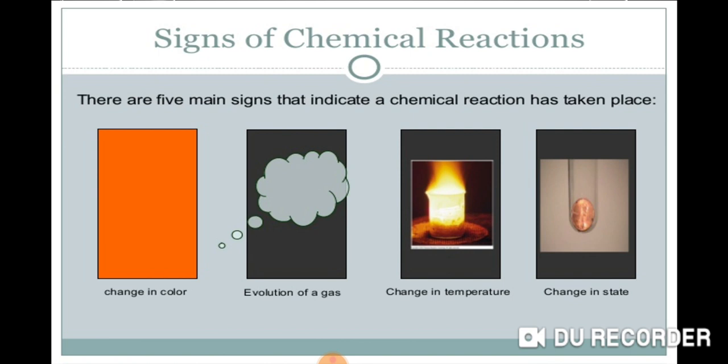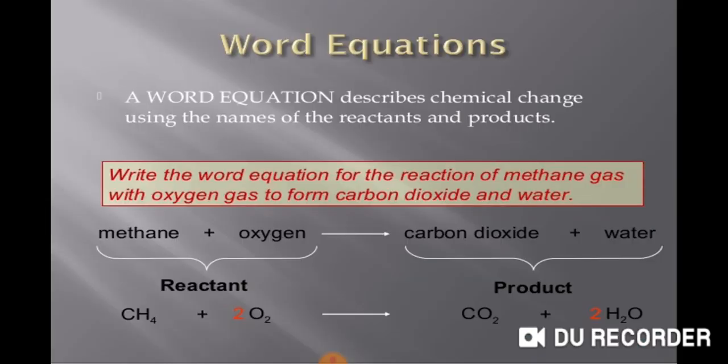They may include change in color. A change in the color of a solution is an indicator of a chemical change. The evolution of a gas is an indicator of a chemical change. The change in the temperature of a thing, that it is getting hotter or cooling down, is also an indicator. And the change in the state of that material, that it has turned from solid to liquid or liquid to gas, is also one of the indicators of a chemical change.